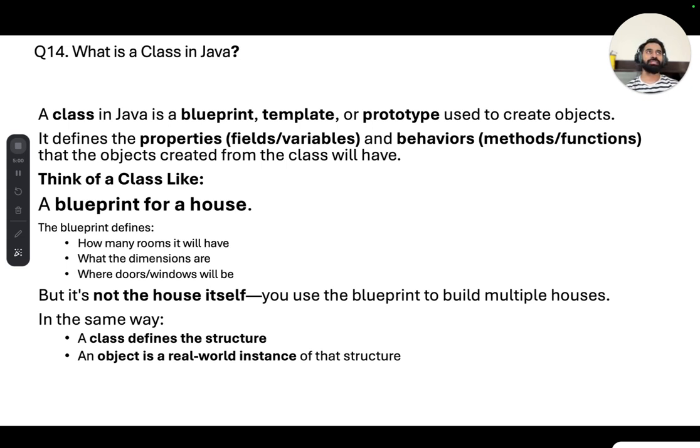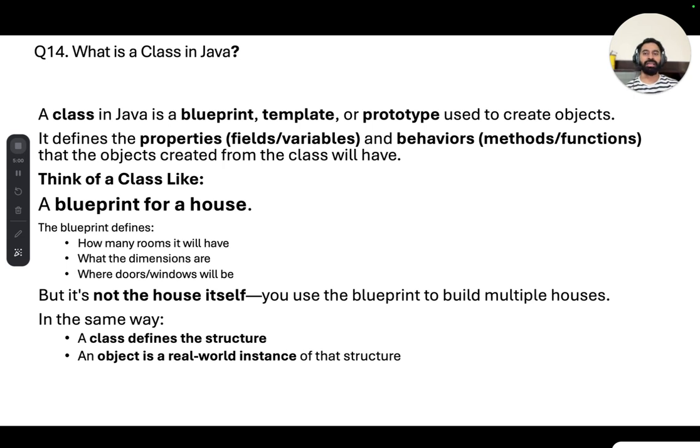So in a real world example, you can think of a class as a kind of blueprint for a house. When you develop a house, you connect with the engineer, and the engineer provides you the blueprint, and in the blueprint it tells how many rooms there will be, what the dimensions of each room are, where the doors and windows will be, where the bathroom will be, and also the stairs, and all the information regarding that house is present, right?